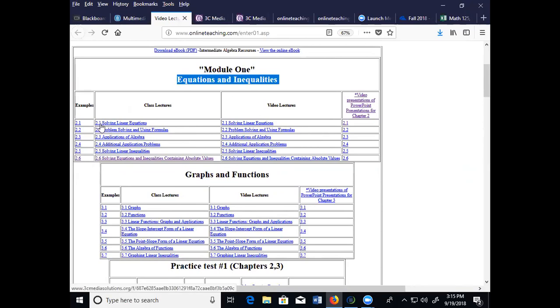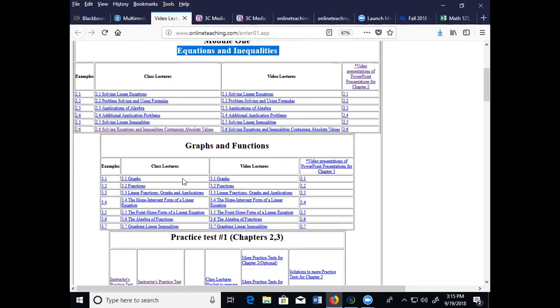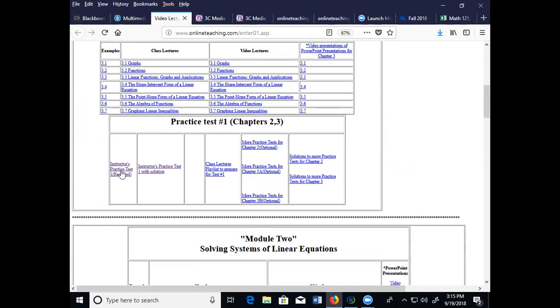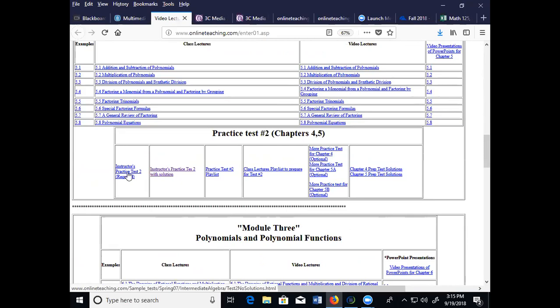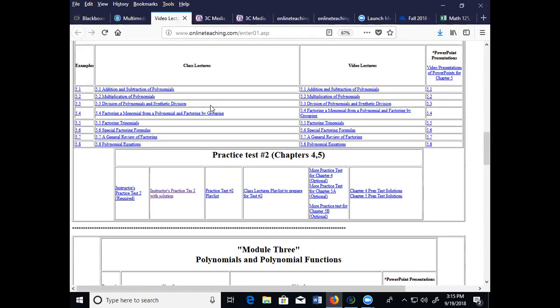So what you want to do is go through each section as needed. I suggest you go over the PowerPoint first, then look at examples, and then ultimately complete this instructor practice test, because your test is going to be very similar to this and this one. So these are the 2 practice tests that you have to master by going over these sections. I wouldn't even bother with the textbook at this point, because you have all the information you need right here.